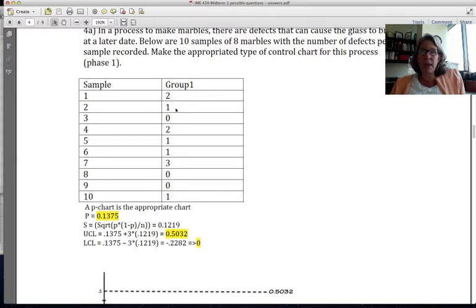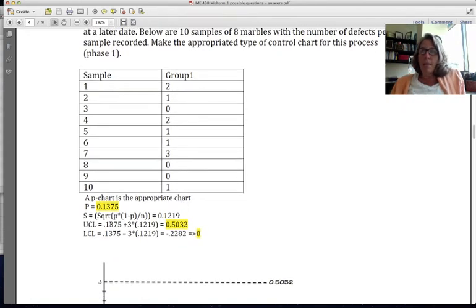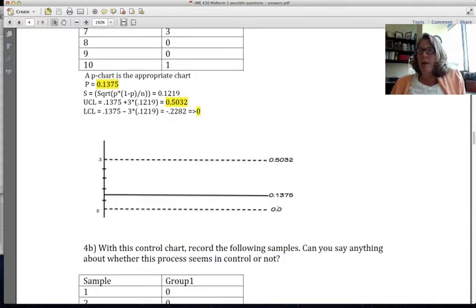So in this case, I calculate the proportion defective, and then to get the S value, I take the square root of P times 1 minus P over N, which is the equation for standard deviation in a binomial distribution. Then we take the P value plus and minus 3 standard deviations. Now this is a negative number, so I'm just going to put it at 0. So you can see here I have 0, 0.1375, and 5.32.